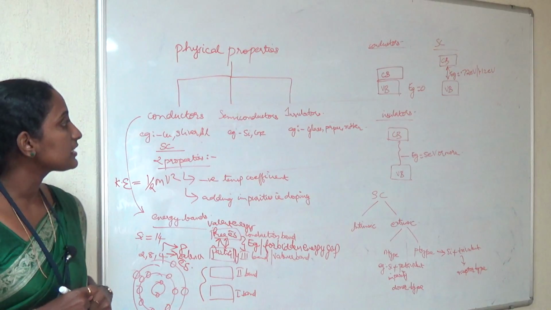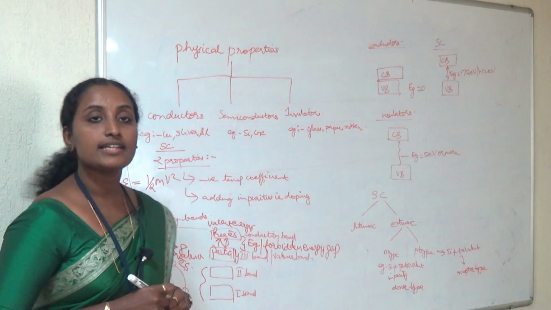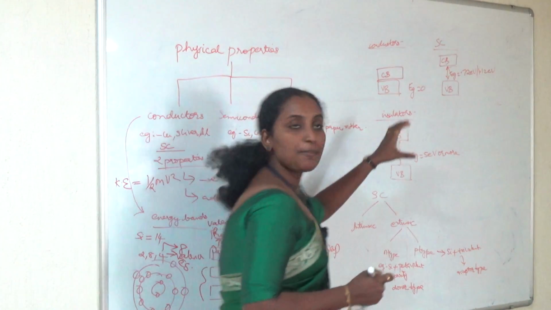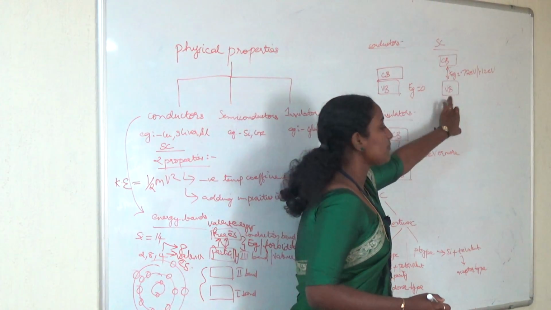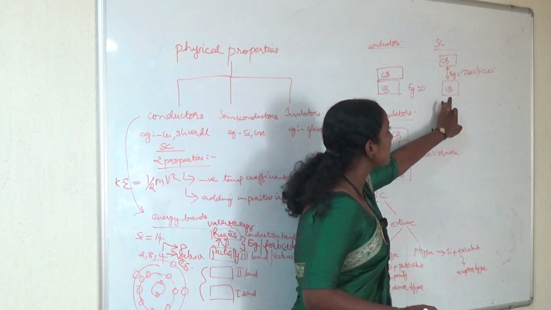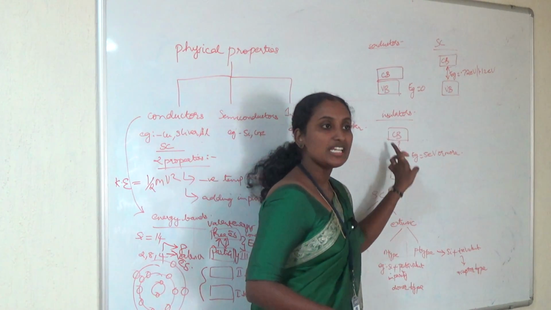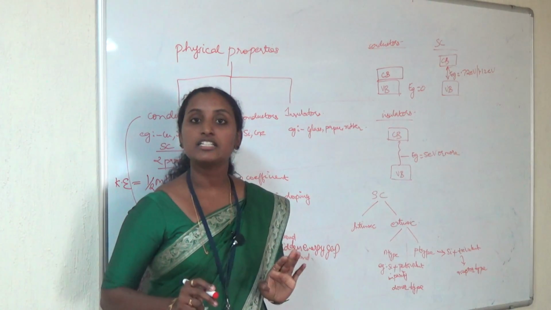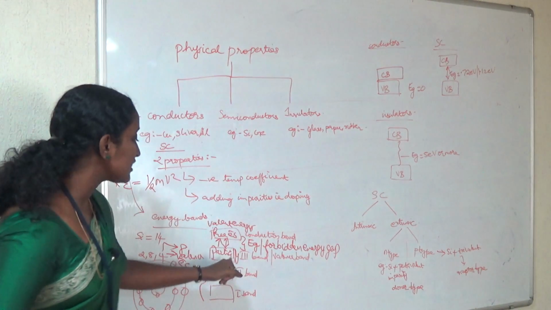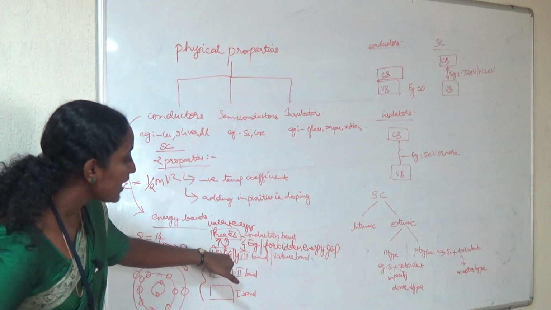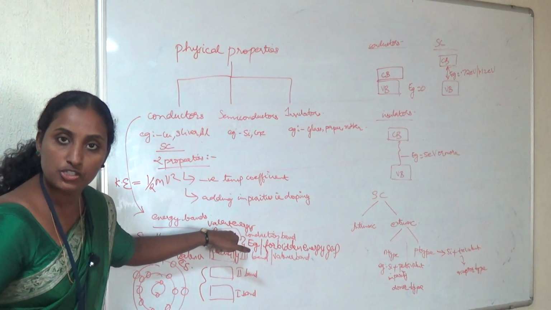That is, the conductivity level is lower than conductors and higher than insulators. In that case you have some energy gap between the valence band and the conduction band, but it is lower than the insulator. In an insulator you have no conductivity, the conductivity is 0. That means you cannot have the free movement of electrons from the valence band to the conduction band.